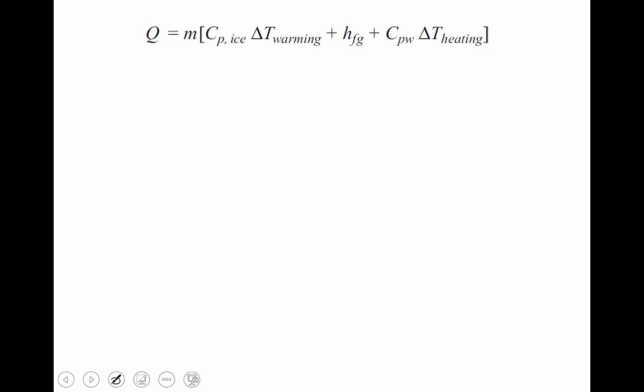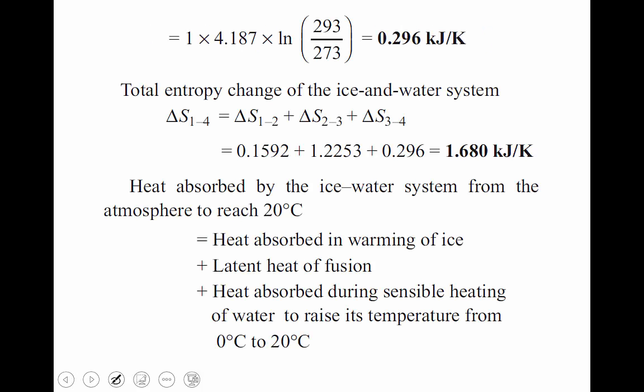Then the formula is, first, heat absorbed in warming: m Cp of ice delta T warming. m is common for all terms because the mass of reference is m1. Then m Cp of ice into delta T warming, from minus 20 degrees Celsius to 0 degrees Celsius, plus hfg, the latent heat of fusion, plus Cp of water into delta T heating.